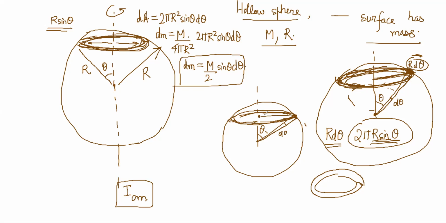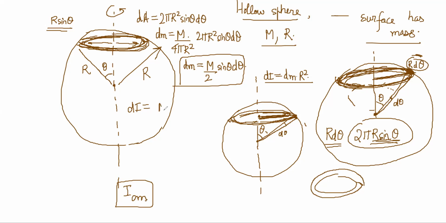Now we have found the mass of our shell, and now we know that the shell is a ring, a ring of radius r sine theta, and it is rotating about this axis, which is the diametric axis. For a ring, the moment of inertia formula is dm into r square, but here the radius is different. The radius is r sine theta now, not r. So dI can be written as dm into r square sine square theta.